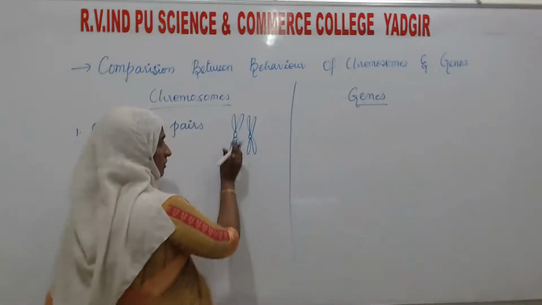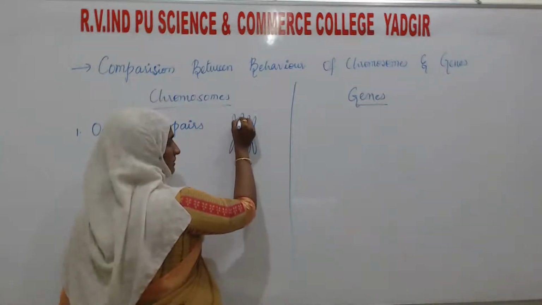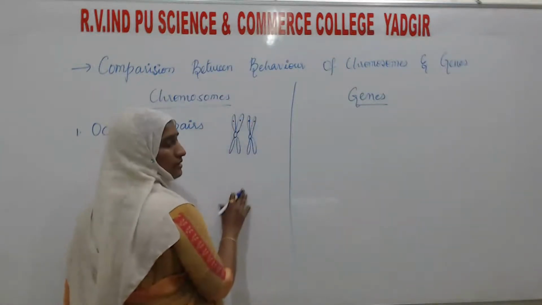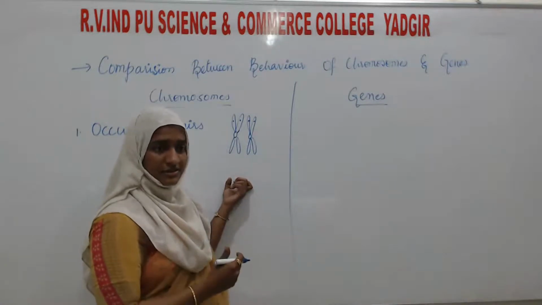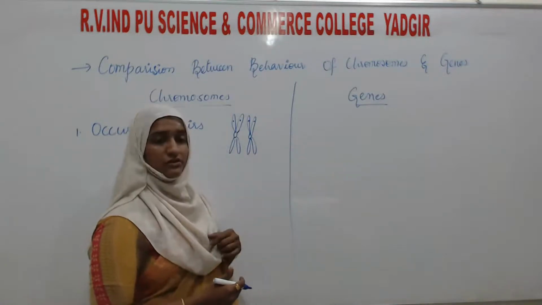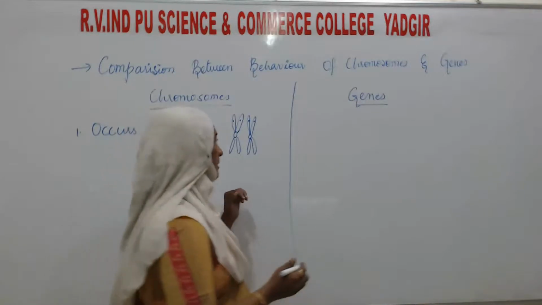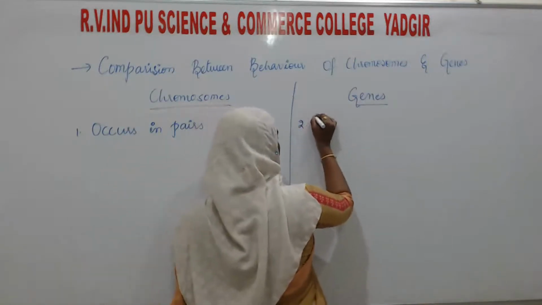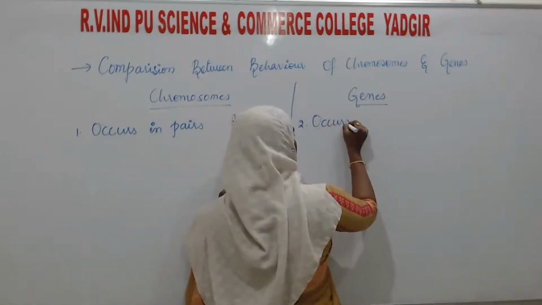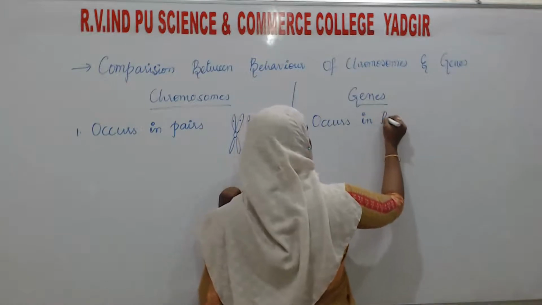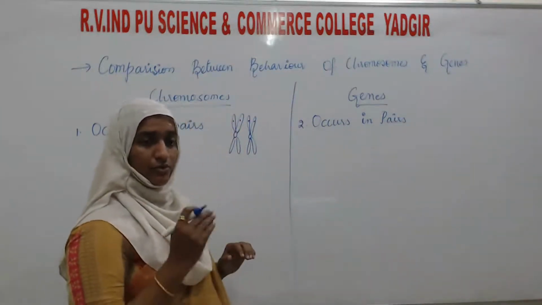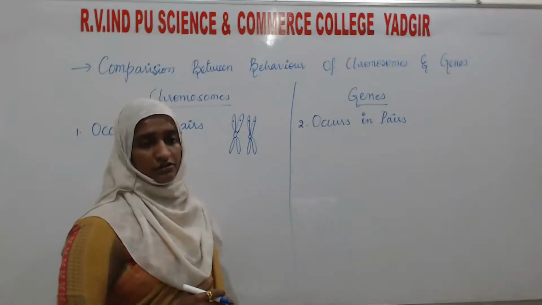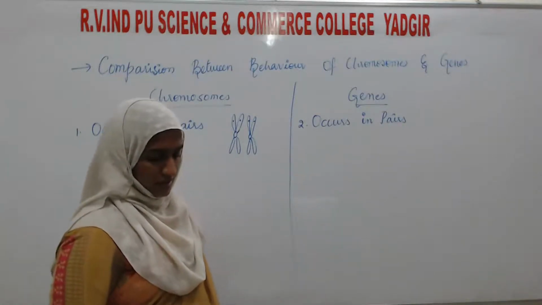See here, this is the chromosome, and on this there is a presence of genes. If the chromosomes are present in pairs, then the genes will also occur in pairs. If chromosomes are in pairs, then genes are also in pairs.